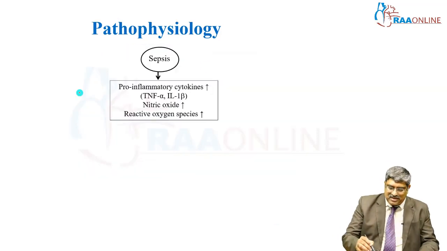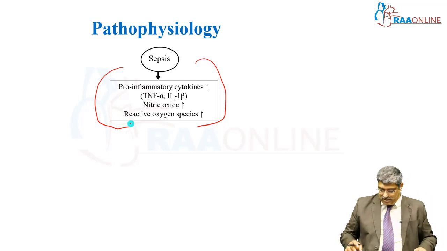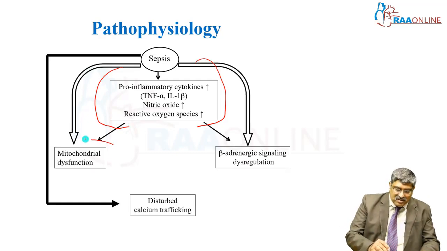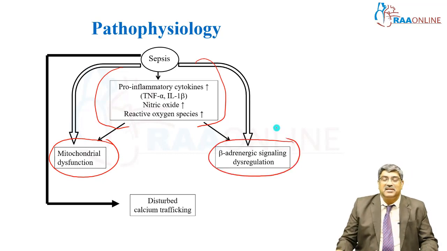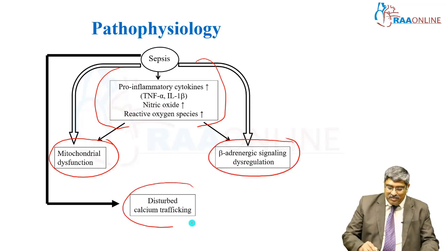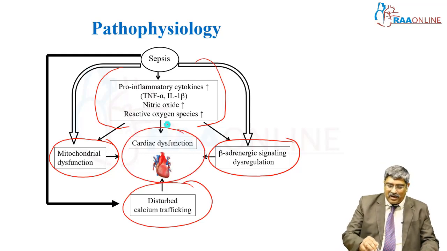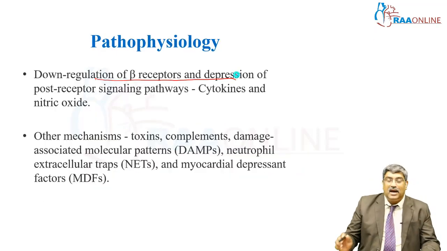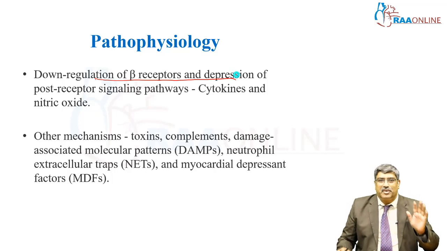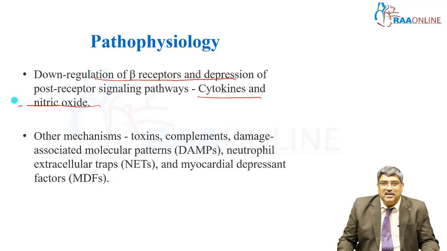To summarize, sepsis leads to inflammatory mediator release, here nitric oxide increased release and reactive oxygen species, and this causes mitochondrial dysfunction, downregulation of beta adrenergic receptors and disturbed calcium trafficking, which is going to cause your myocardial dysfunction. This downregulation of beta receptor and depression of post receptor signaling is caused by cytokine and nitric oxide.